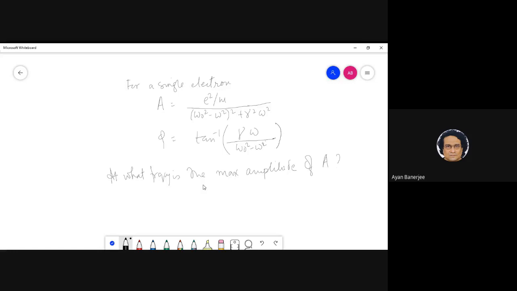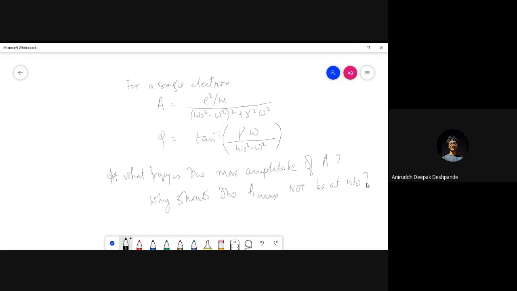This is a very small homework. What I want to, however, emphasize is, what makes you think, can you physically argue why the A max should not be at omega 0? Why should it not be at omega 0? Is there any argument for that?